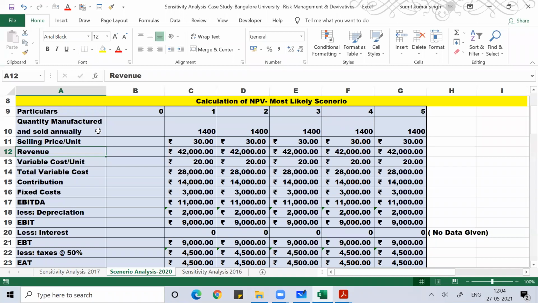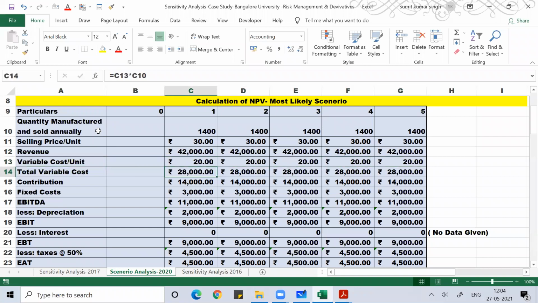You get it by multiplying variable cost per unit, which is ₹20, with 1,400 units manufactured.